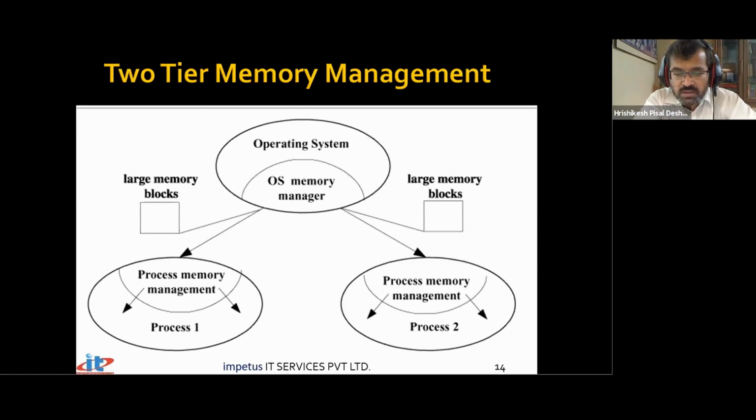The operating system has a memory manager, and memory is nothing but the entire RAM that we have. It is responsible for allocation and deallocation of memory for every process. So there is process 1 that we have launched, and there's process 2 that we have launched. Process 2 also requires memory, and process 1 also requires memory. It's the OS which allocates memory for them, and then within the process, that memory is utilized by that particular process, and so on.